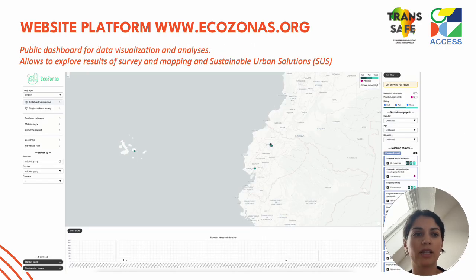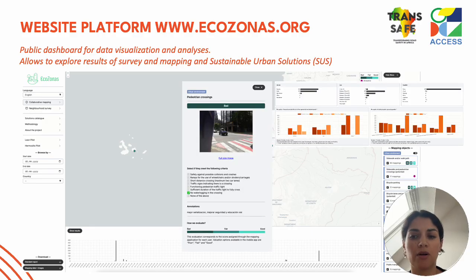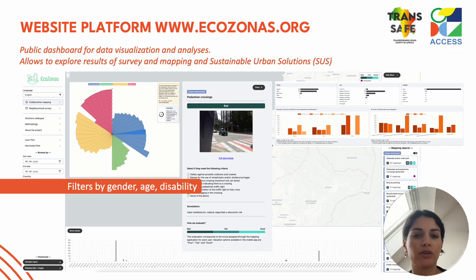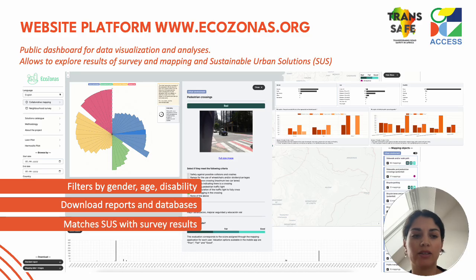The second tool is the website platform ecozonas.org, which consists of a public dashboard that shows the data collected through the app. This dashboard allows the communities or decision makers to explore the results and data from the survey and mapping and visualize the data in maps, in graphs, and see more statistics. It is possible to filter all the data by gender, age, and disability, also to download reports and databases.